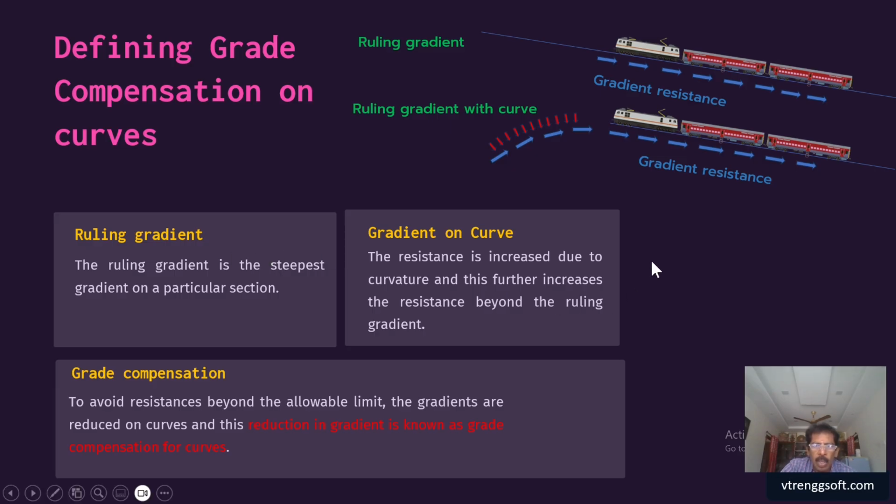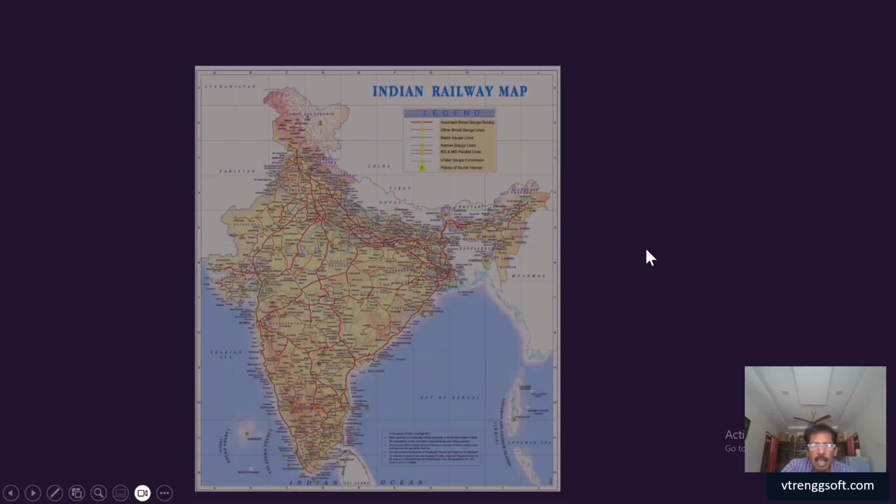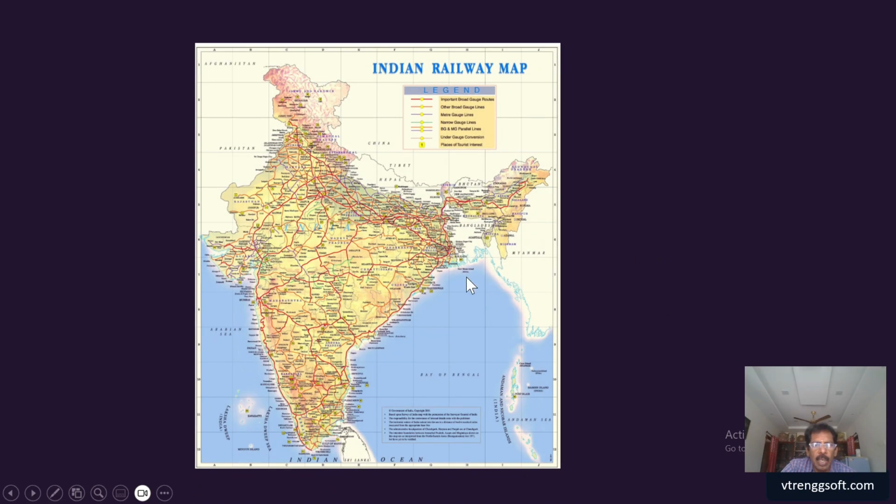If you take our Indian railways, we have a complete network of railway track, and this is classified into so many routes. We used to say group A routes, group B routes, group C and D and so on, based on the maximum speed of the train.